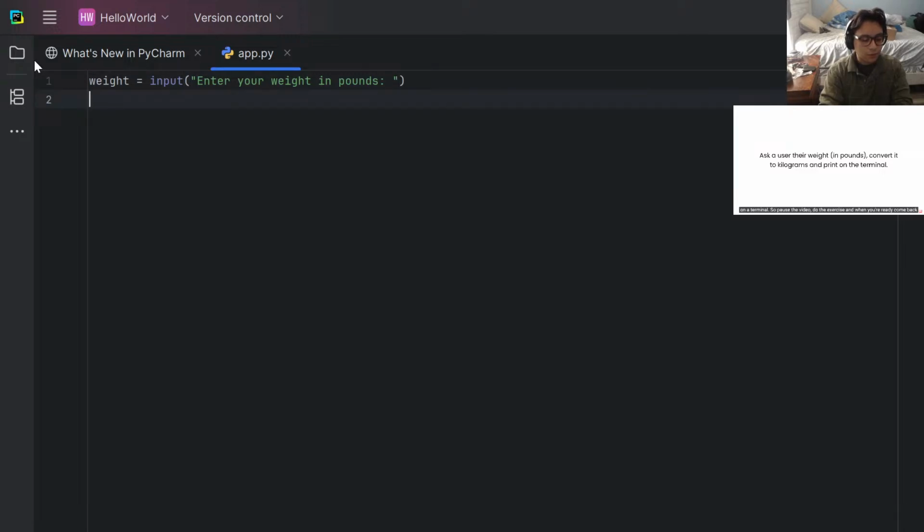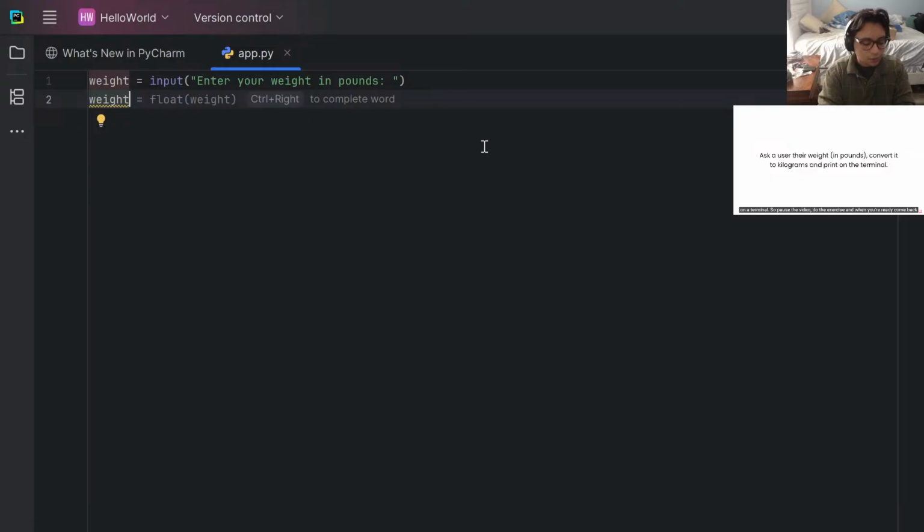So we're gonna do, what's the conversion? Hold on. Let me look up the conversion. Isn't it like 2.2 pounds is a kilogram? Okay, pounds to kilograms. So 1 pound is 0.453592 kilograms. So we'll just say 0.45.